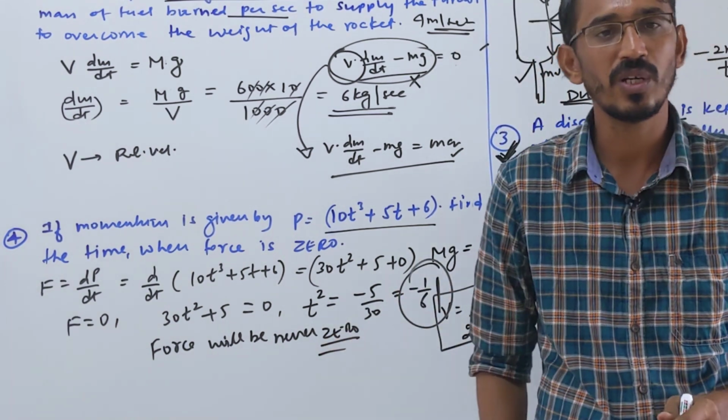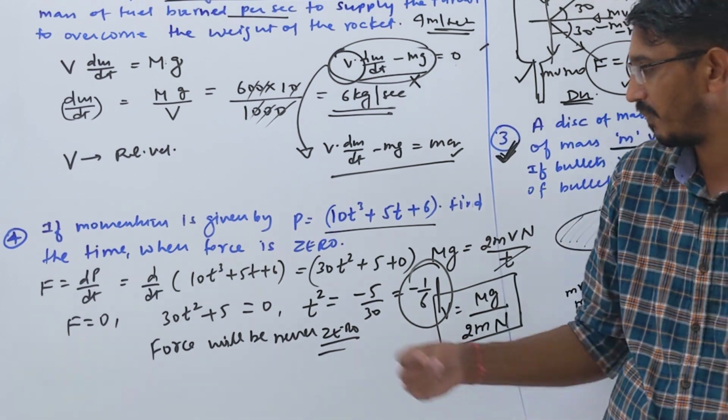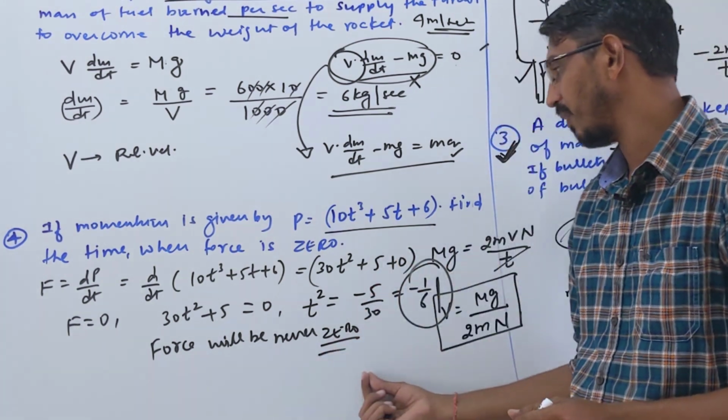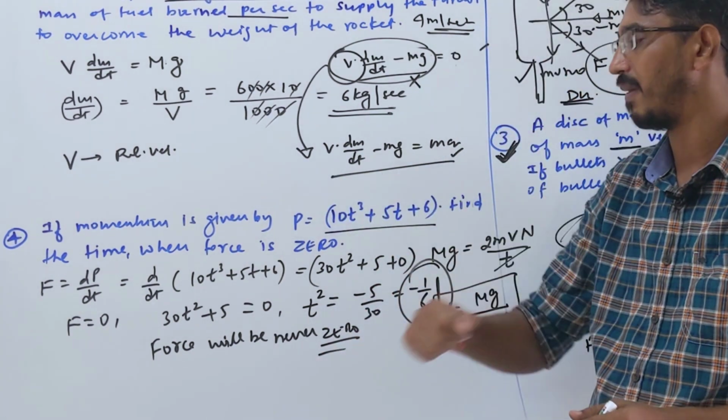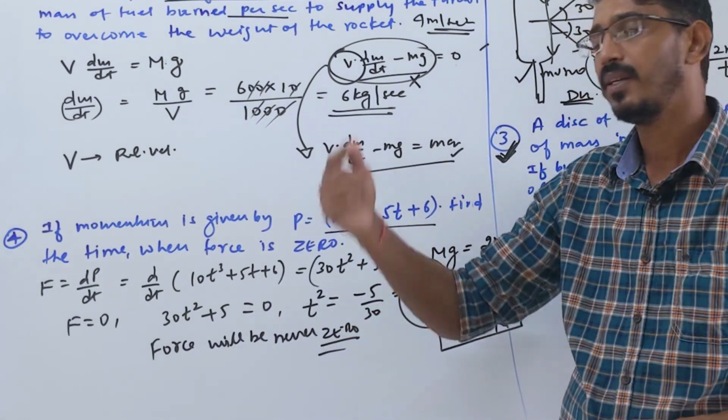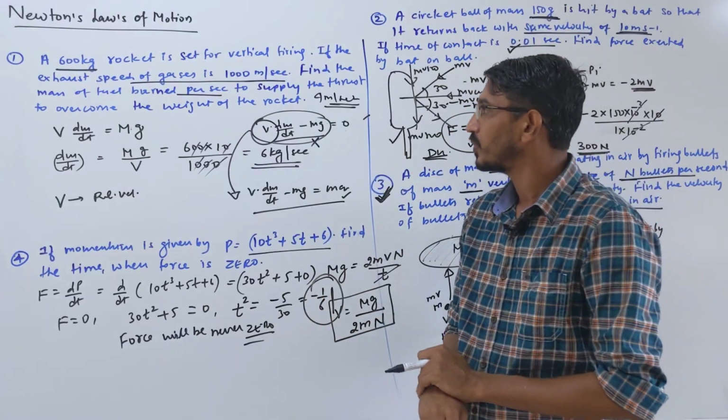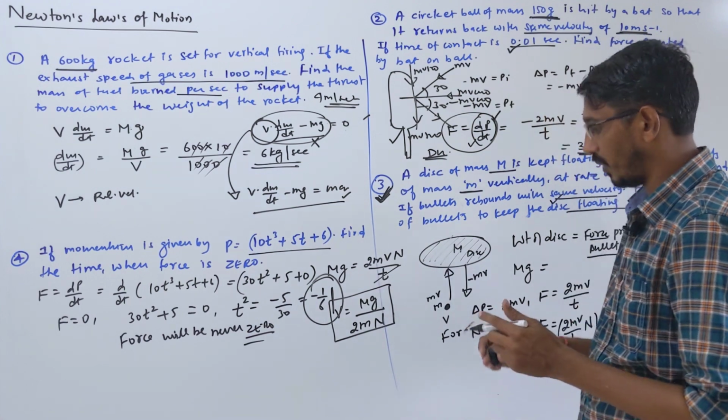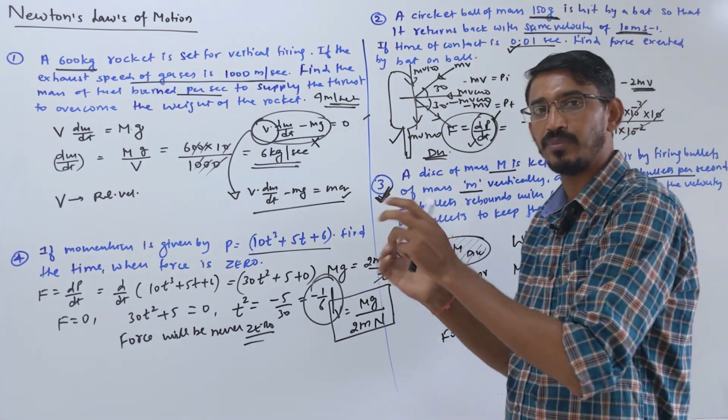Negative time is not possible, so you cannot find the time. So what was the answer of this question? Force will never be 0. Force will keep increasing with time, momentum increasing and force also increasing, right? So these were the 4 problems we have done on Newton's second law and momentum together, right?